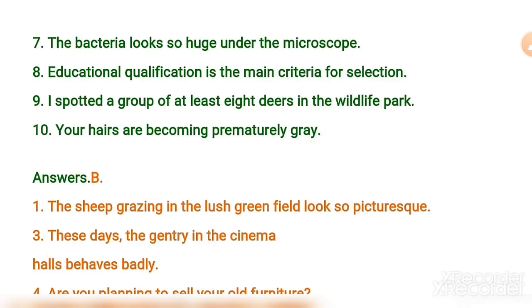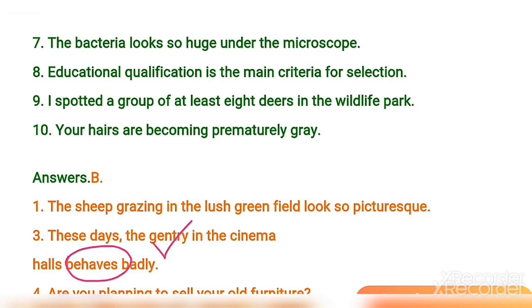Now number 3, these days the gentry in the cinema halls behave badly. The answer says: these days the gentry in the cinema halls behave badly. Okay, so this behave is correct, as the word gentry takes a plural verb. Clear?